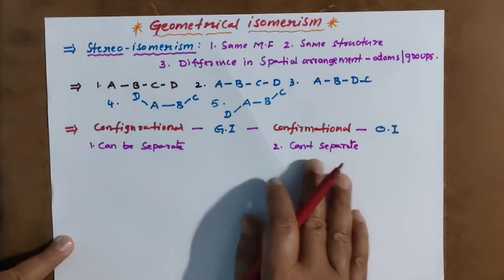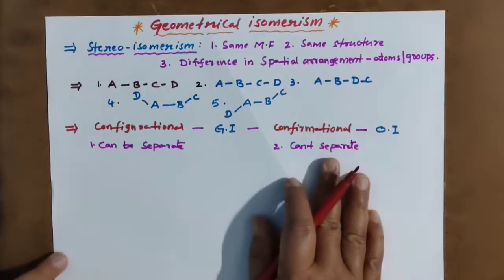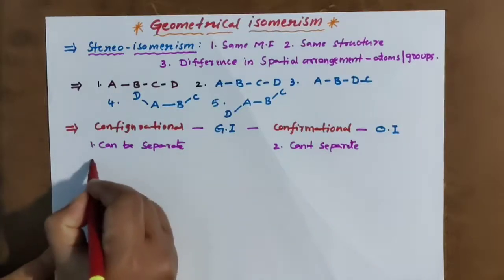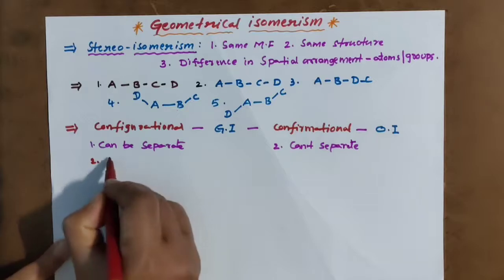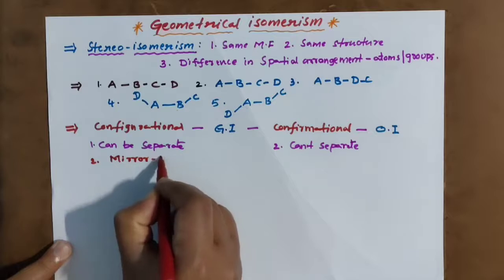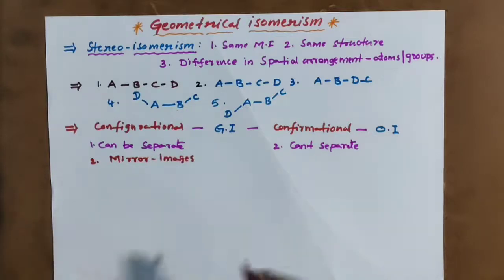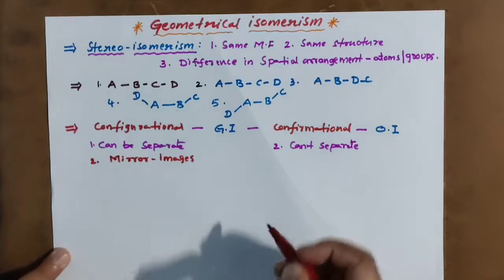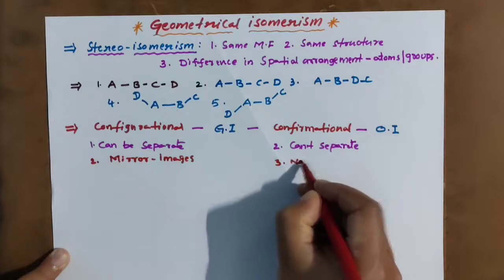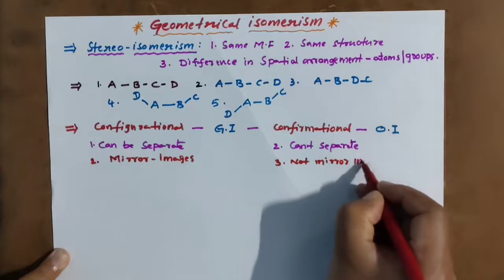Keep aside this conformation for some time, and we will discuss configuration. Configurational isomers are mirror images of each other. Mirror images. Configuration isomers are mirror images of each other, and these are not mirror images. That you remember.